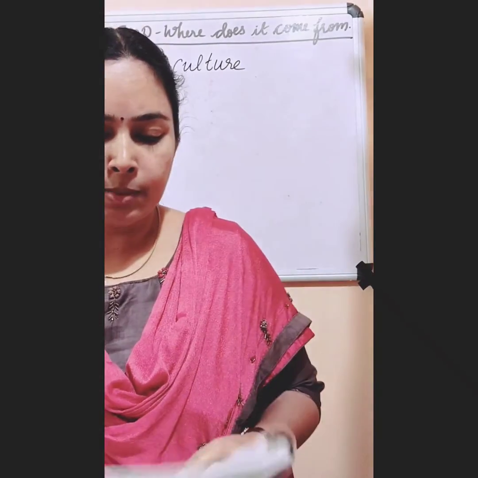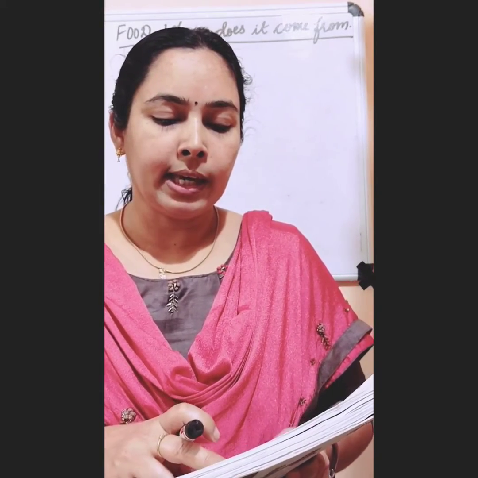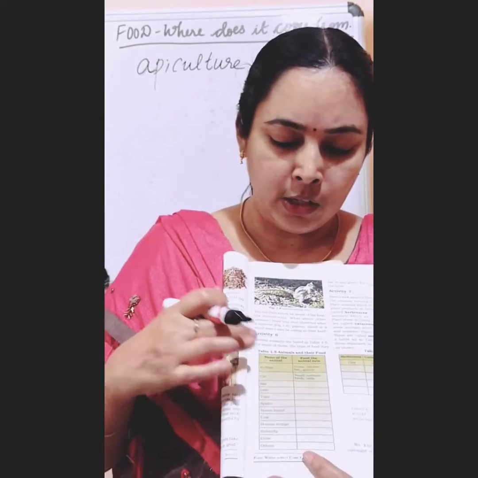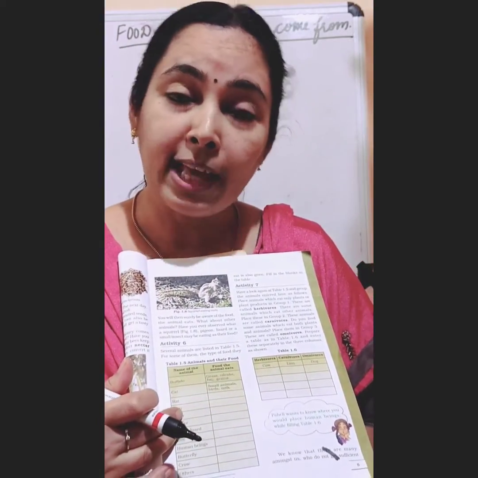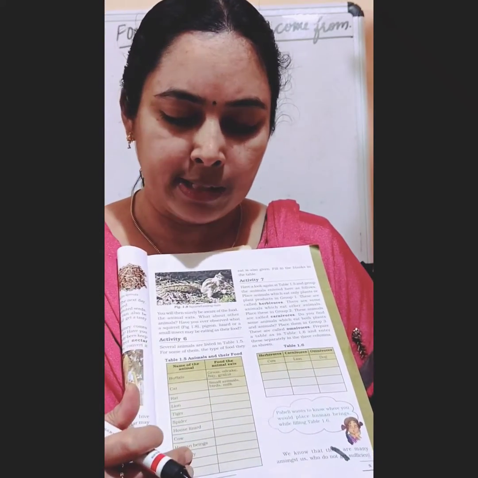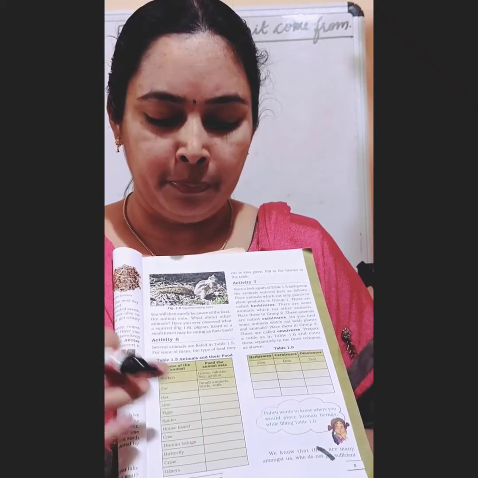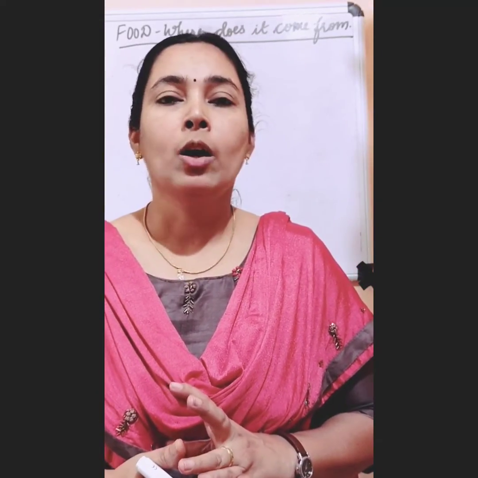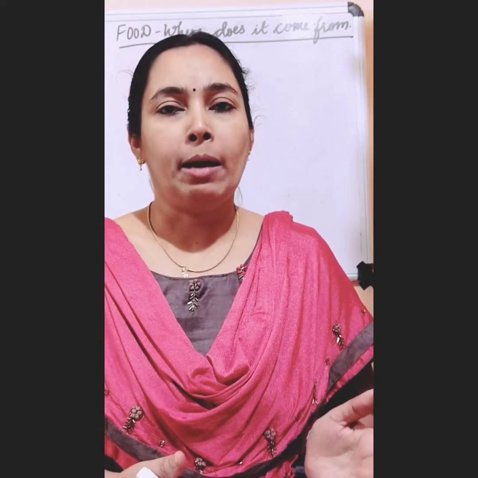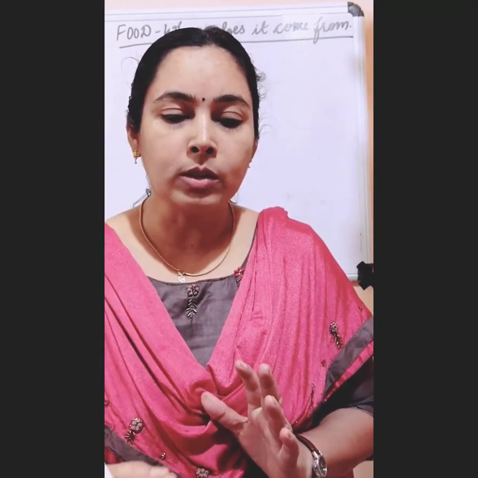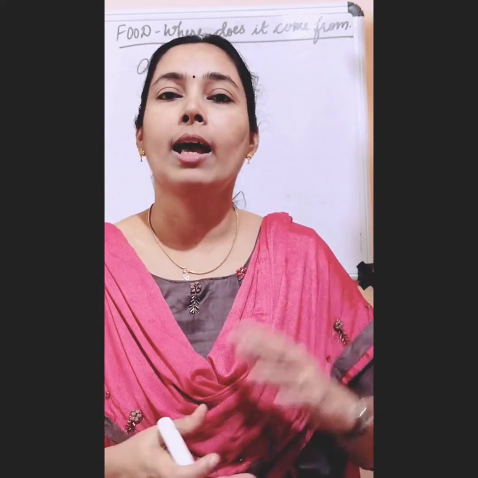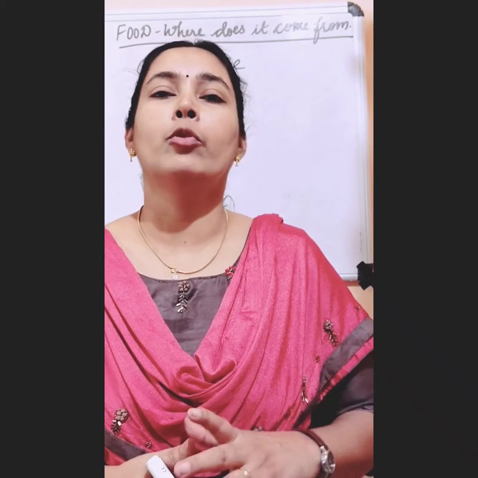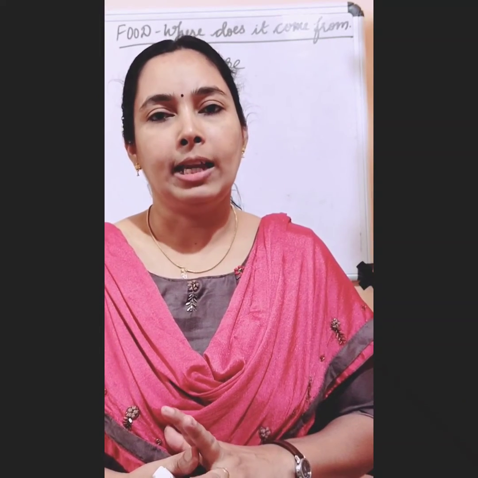What are the food items eaten by buffalo? Grass, oil cake, hay and grains. So like that you fill all this. So you yourself find out what these animals are eating and write the food items eaten by these animals. Okay. And after filling this, you look at that table. So you can see some animals are eating only plants or plant products. And when you look at the sources of food items for some other animals, they are animals. And you can see some eat food from both plants and animals.